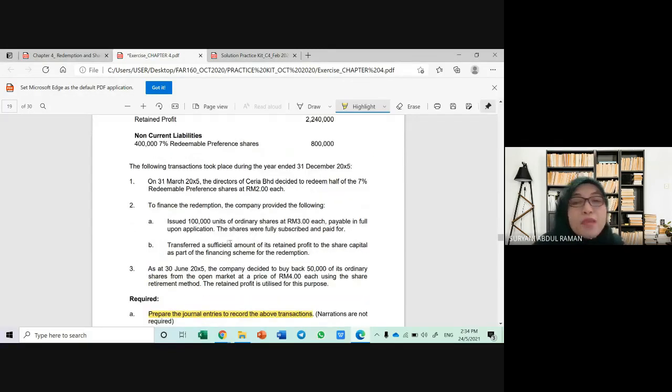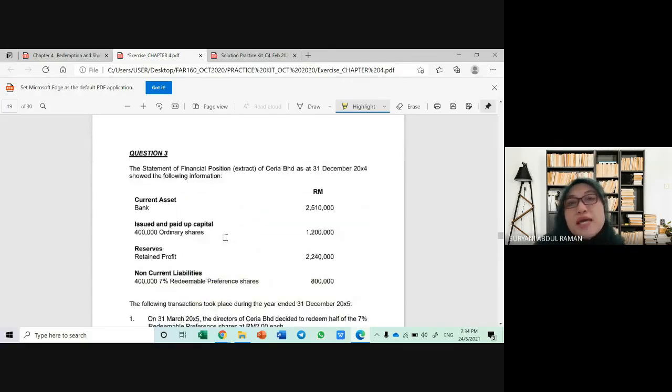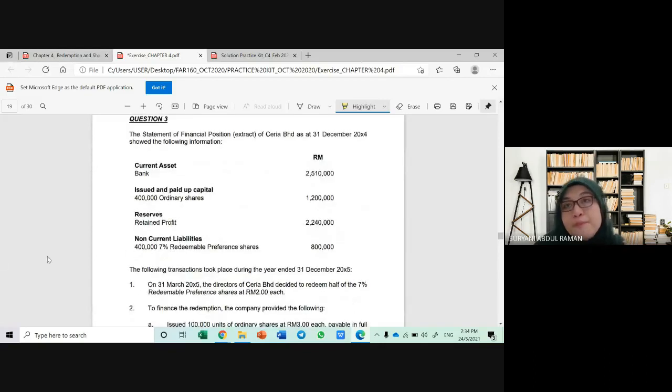In chapter 4, we learn that a company may redeem its redeemable preference shares. Besides that, the company may also repurchase or buy back its own shares in the open market, or the company may redeem its debenture.